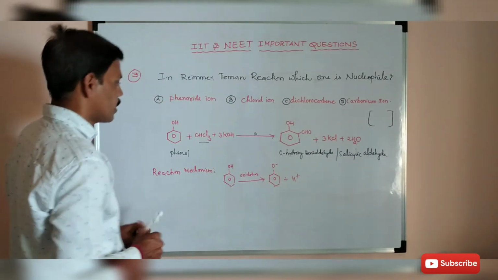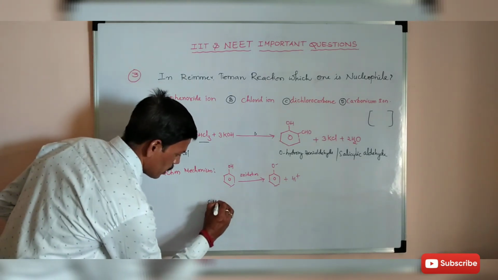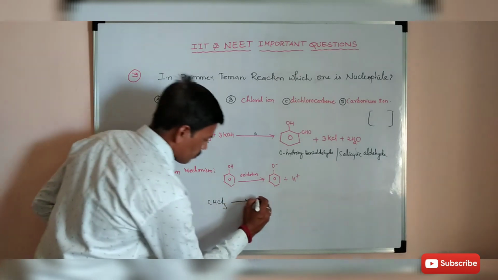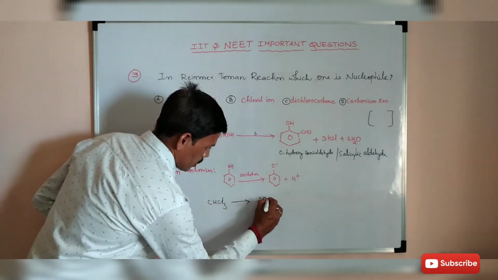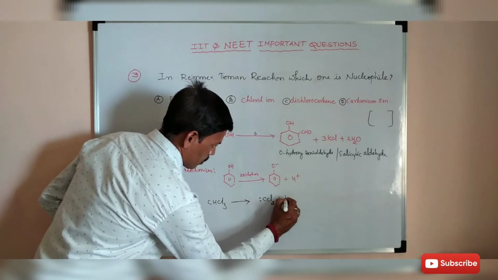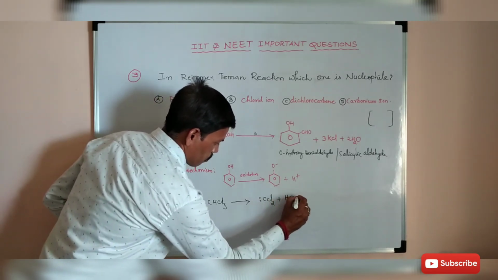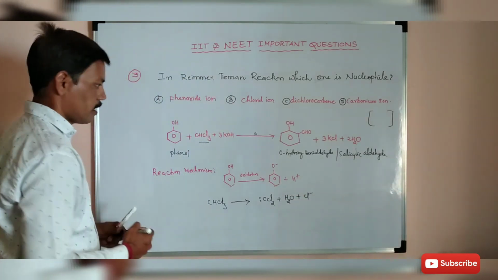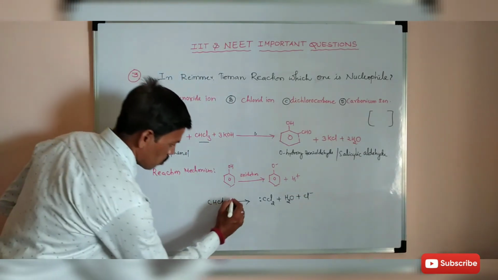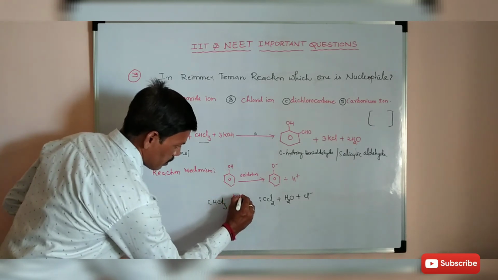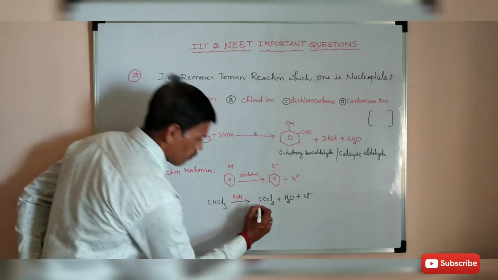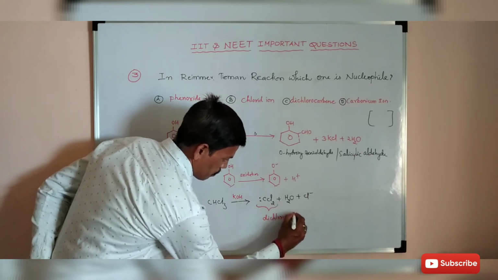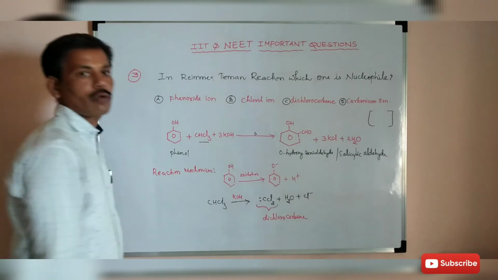Secondly, chloroform, CHCl3, in alkali reacts and gives CCl2 plus H2O plus Cl minus. This is dichlorocarbene.